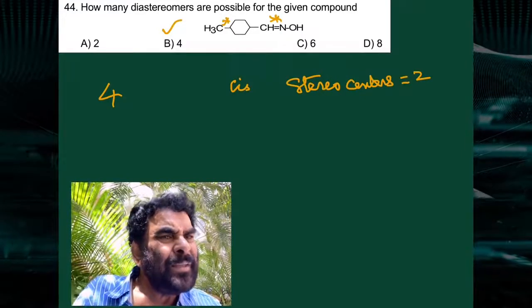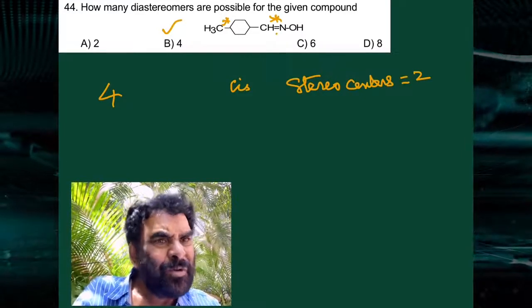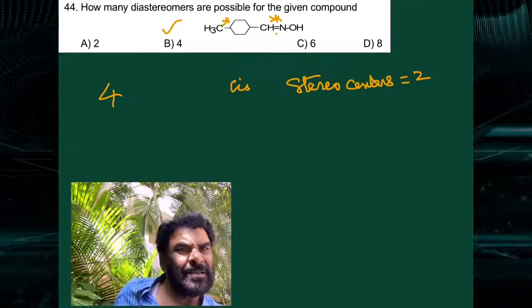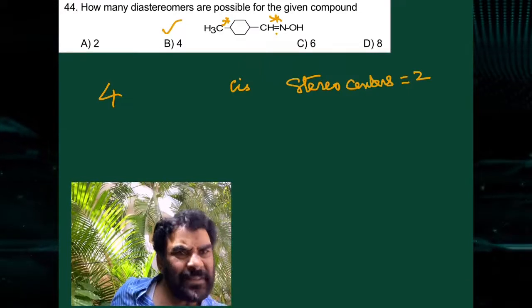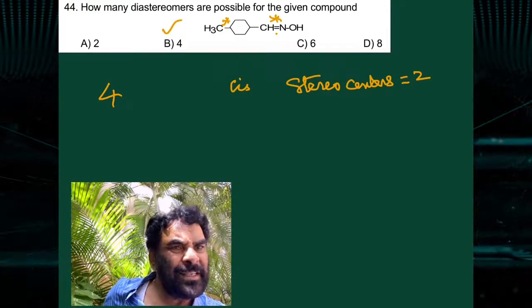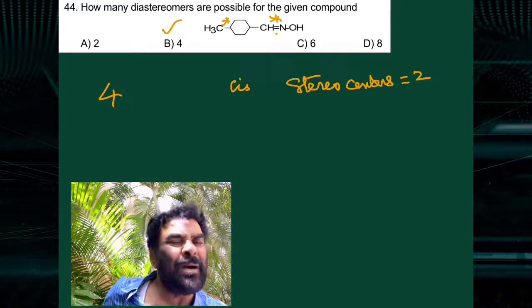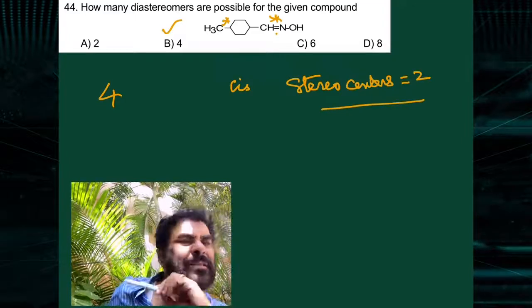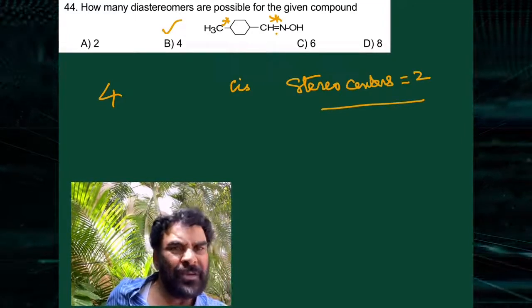So there are 2 stereo centers. The methyl and this group can be on one side, or the methyl and this group can be on opposite sides. Therefore there are 2 stereo centers.